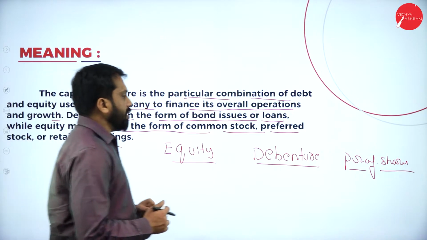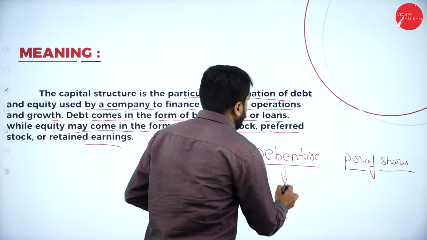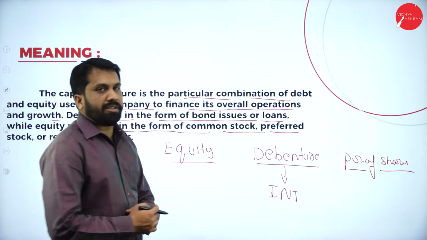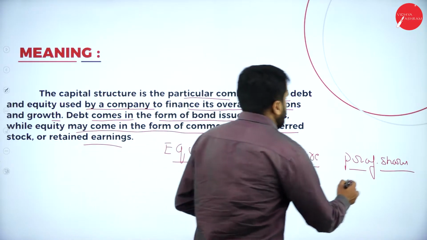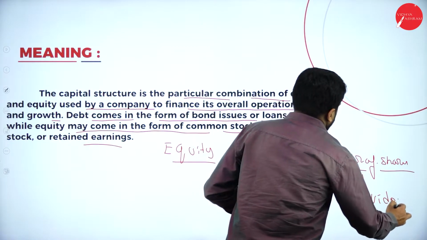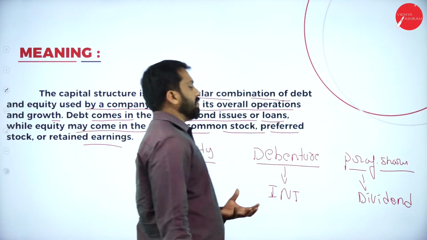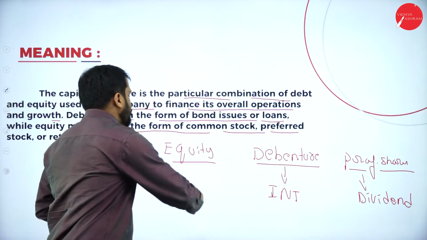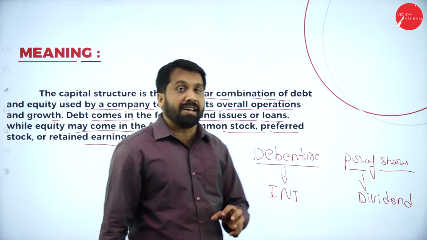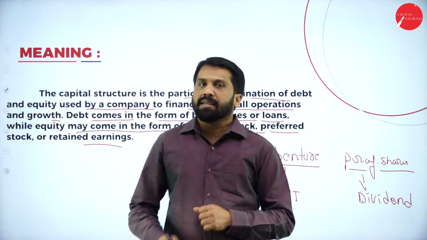Debenture holders normally we give interest. Preference shares normally we go for dividend, and whatever is left out will be given to equity shareholders. Equity shareholders are called the real owners of the company.